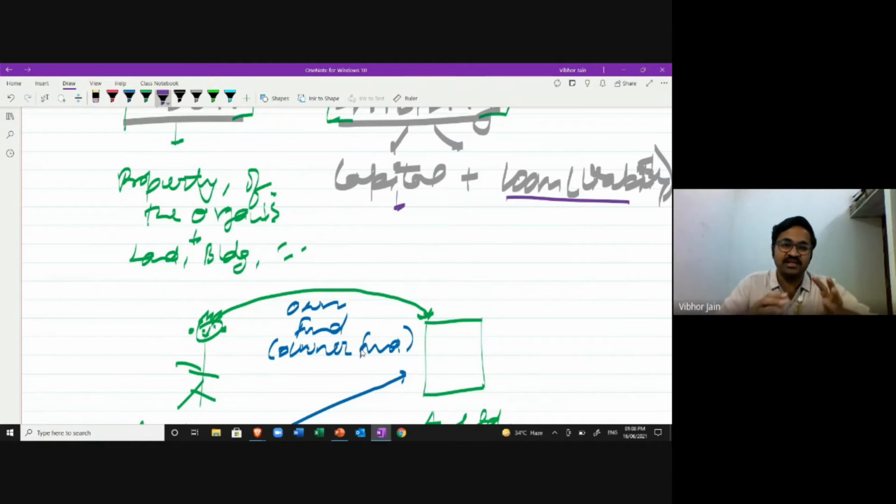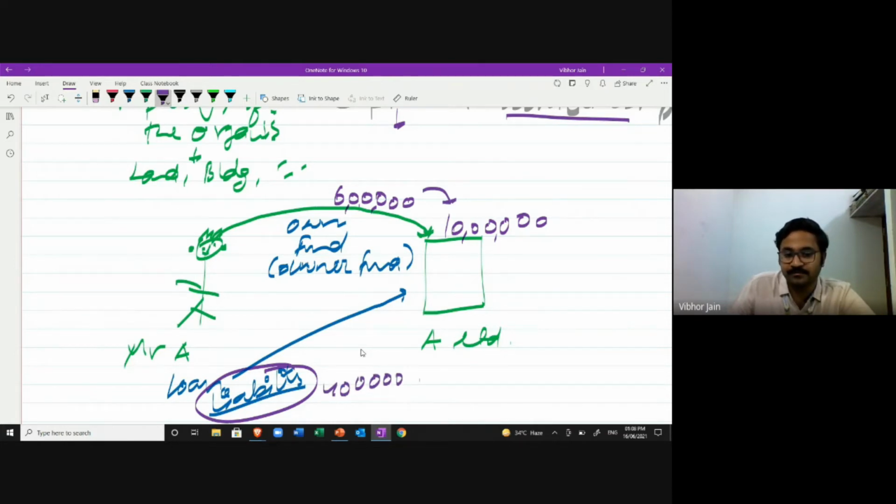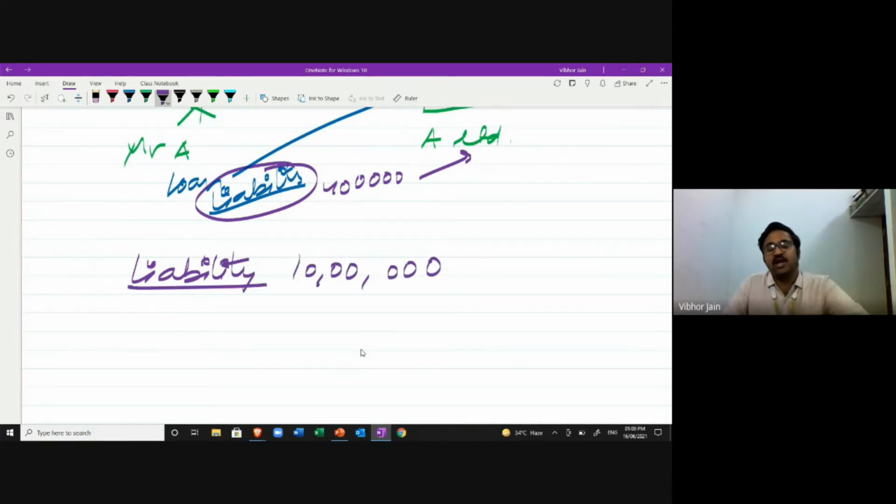Capital is the fund that is introduced by the owner of the company. For example, let's say 10 lakh rupees is introduced in the business, out of which 6 lakh rupees was introduced by the owner, and 4 lakh rupees was introduced via a loan or something. So I can say that my total liability is 10 lakh rupees. I'm talking from the business point of view, right? From the business point of view, the liability of the business is 10 lakh rupees.